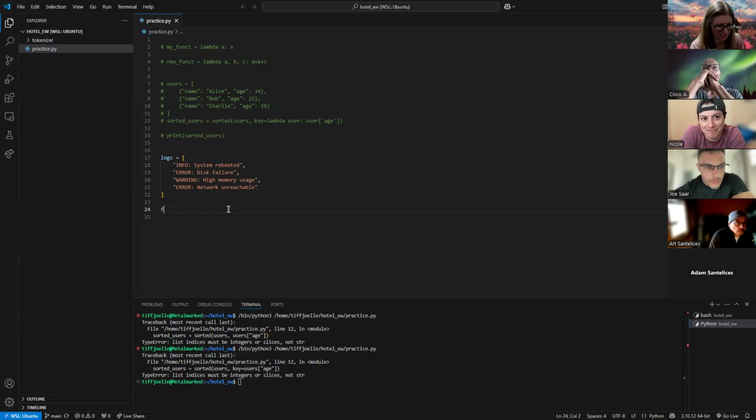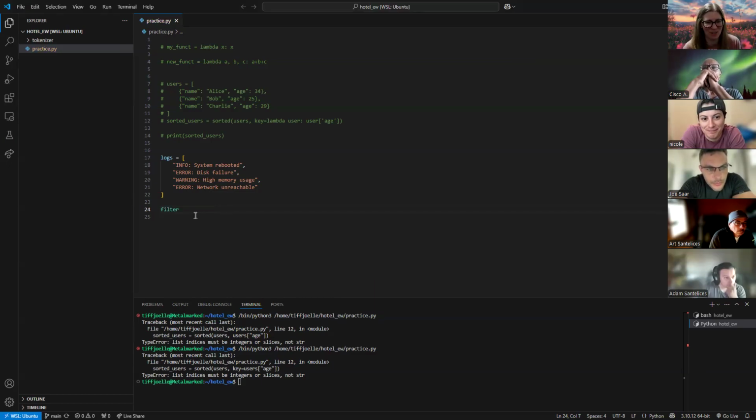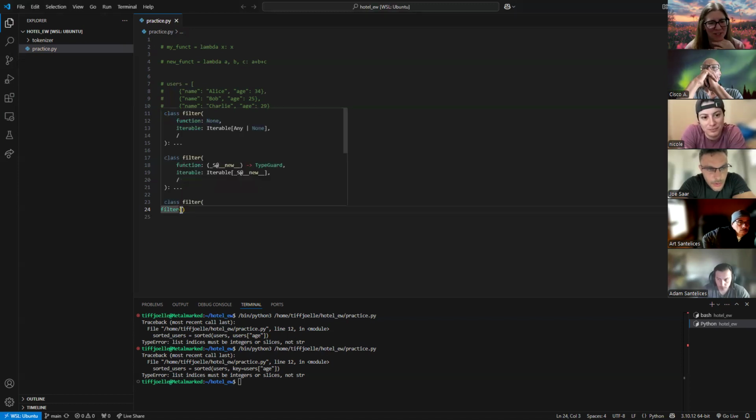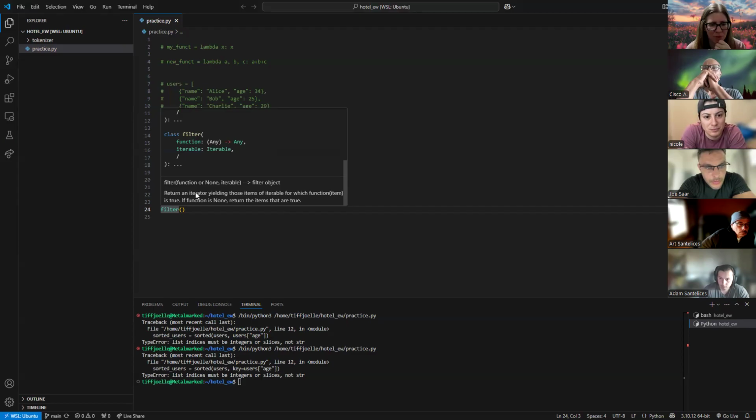So let's just see if there's, oh, look, there's a filter. Built-in filter Python feature here. Cool. So we're going to use this. We're going to look at this. So filter looks like it takes in an iterable again. Awesome. It doesn't show me what else it takes in. I wish I could see more. Okay, well, we'll just read it.